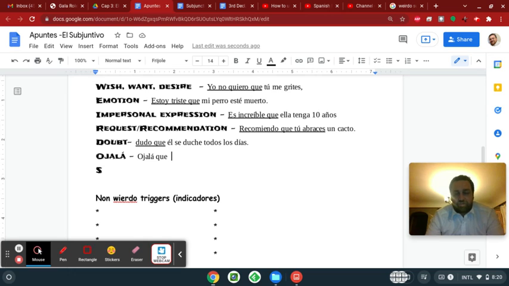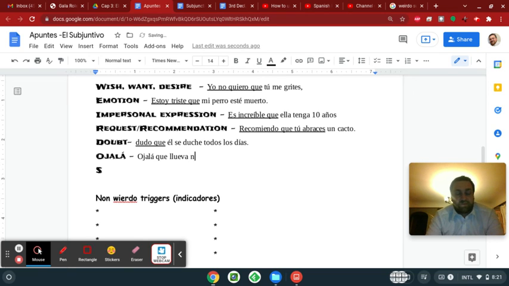Okay, so now if I'm saying it's raining, I would say llueve. Because the verb is llover, and it's a stem changer. So the O changes to UE, so it's llueve. But I'm going to make it llueva. So ojalá que llueva. I hope that it rains.